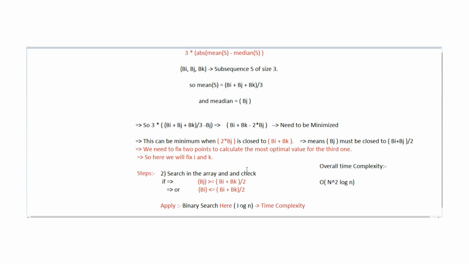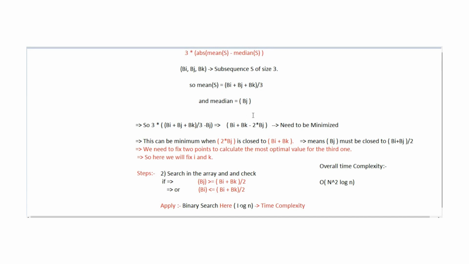Now let's once again revise all the points required to solve this problem, so that you can apply this concept and write the code for it. Rather than explaining the code, I will give you hints so that proper understanding can be built. First, we read the question clearly and got that this formula needs to be minimized. We put in the mean and median and got this formula.